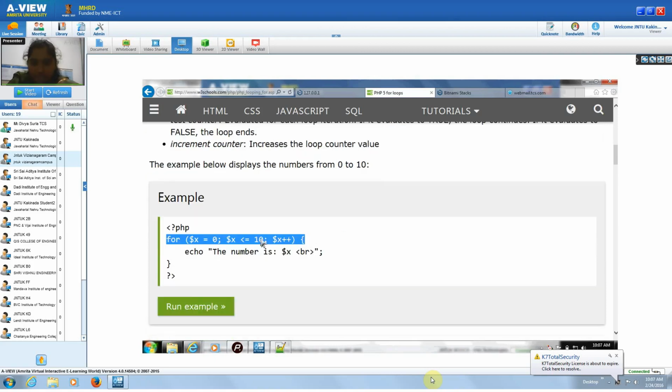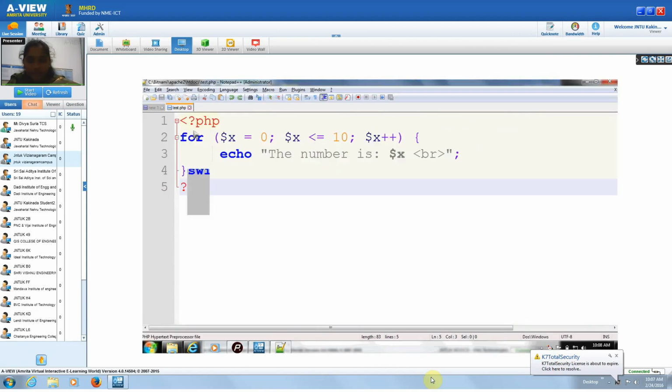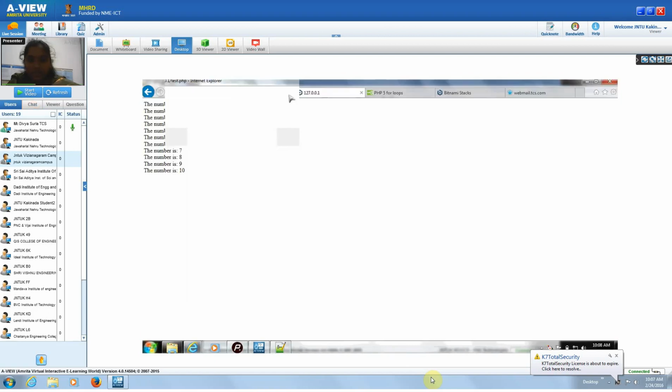If this condition repeats for 10 times, so see, less than or equal to 10, this many times the for loop will repeat, and the value will be displayed. See, from 0 to 10, less than or equivalent to 10 is there. So the condition will check equivalent to 10 also, and this will be executed.